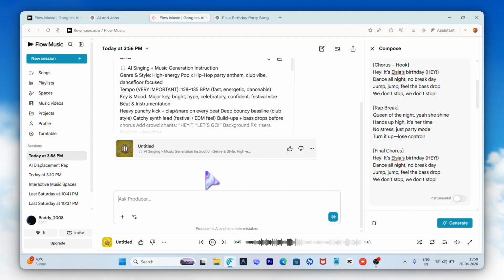Jump, jump, feel the bass drop. We don't stop, we don't stop. Queen of the night, yeah, she shine. Hands up high, it's her time. No stress, just party mode.